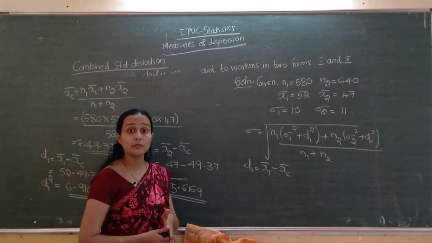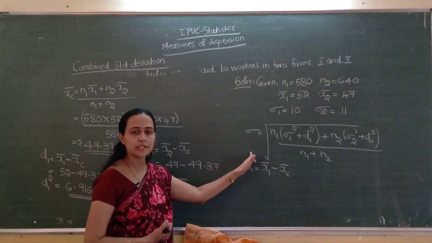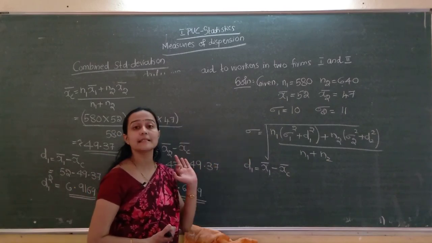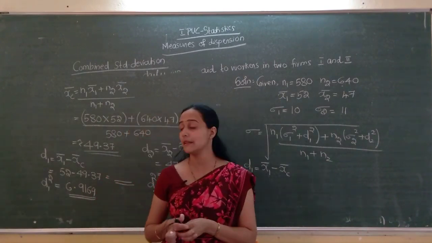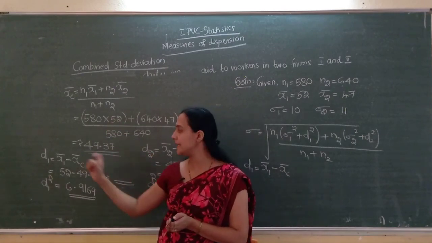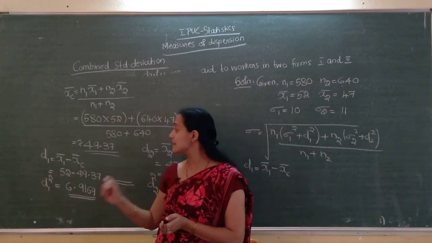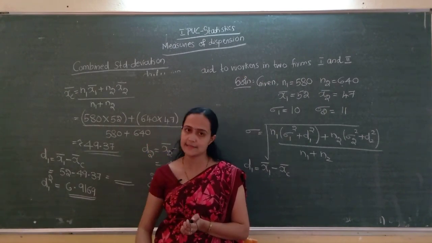So what we have to find for computing the combined standard deviation? First we have to compute the combined arithmetic mean. This is the combined arithmetic mean. After that we have to find D1 and D2. Just remember the formula. D1 equal to x1 bar minus xc bar.